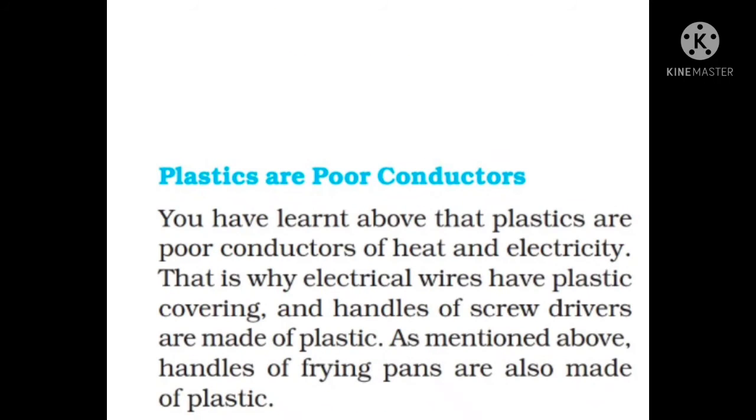Plastics are poor conductors. Plastics are poor conductors because they resist the flow of heat, so they don't allow electricity to pass through them. There are different types of plastics which resist electricity. Now you have learnt that plastics are poor conductors of heat and electricity. Earlier I have explained different types of plastics and different types of instruments.